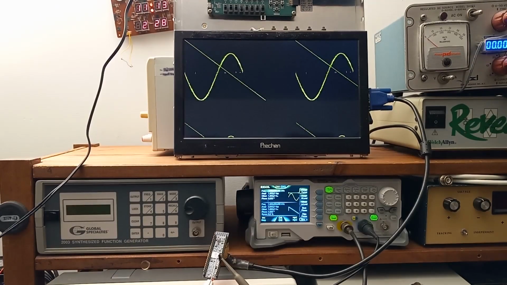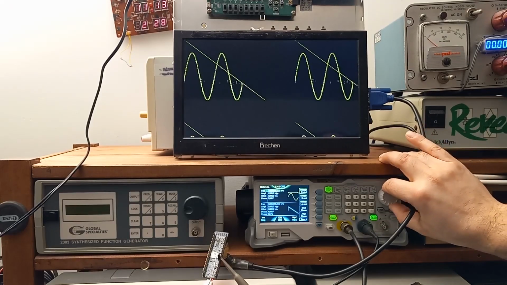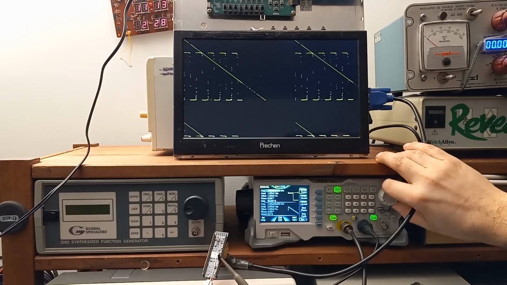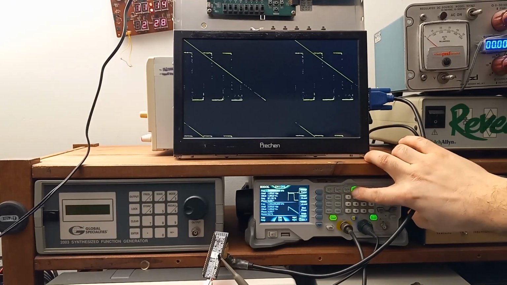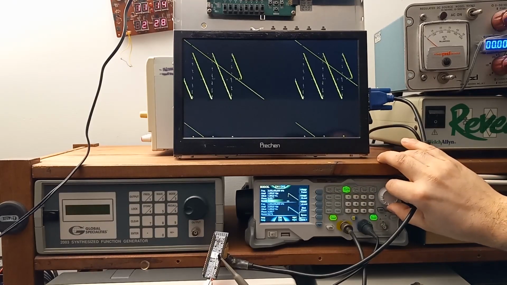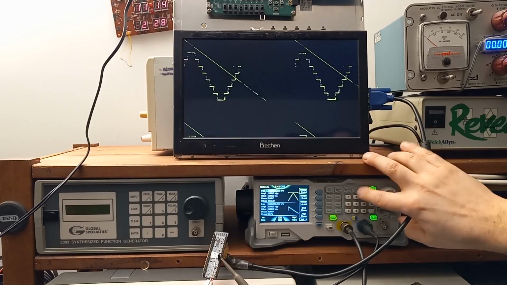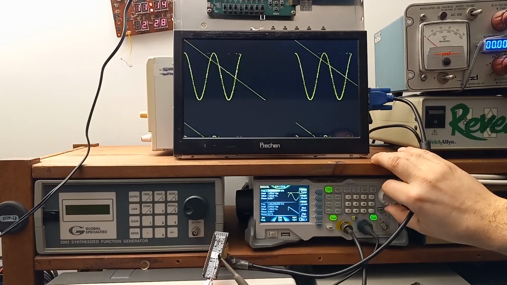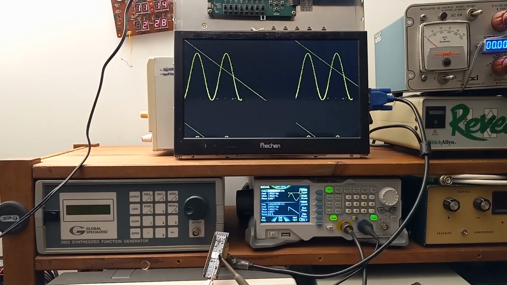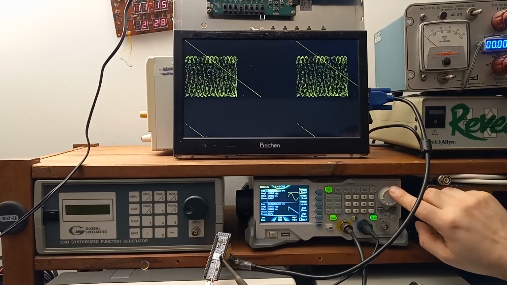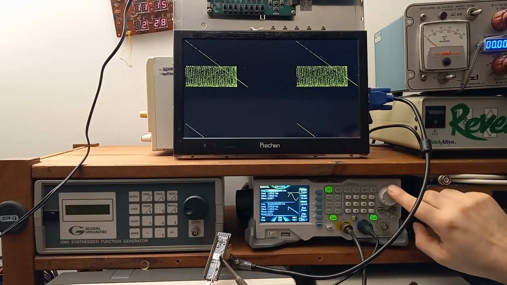Here, one channel, 1 kHz ramp, it resembles more a normal oscilloscope. At greater frequencies, it gives artifacts and the amplitude is diminished.